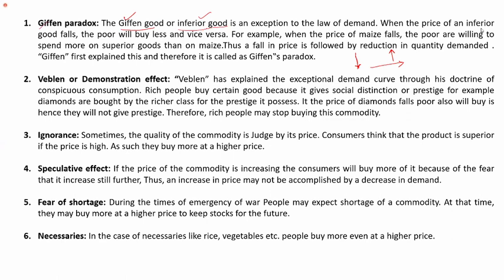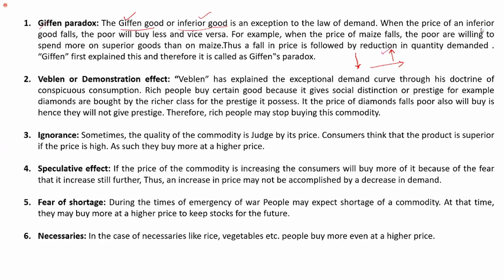Let us assume my staple food is maize. Because my income is low or average, I'm consuming maize as it is available at a lesser price and it is a nutritious food. When the price of maize decreases, what should happen according to the law of demand? The quantity demanded should increase, right?